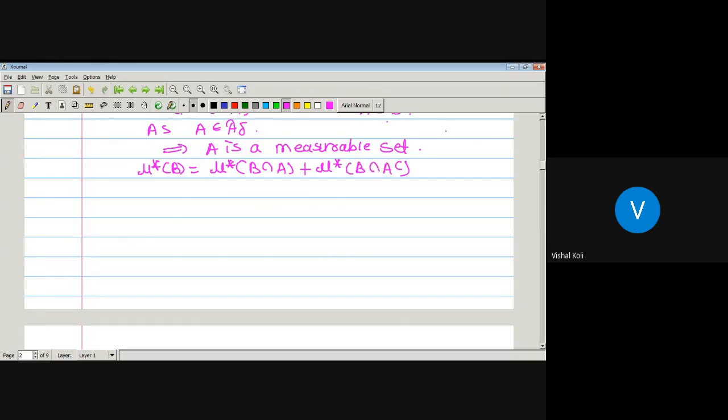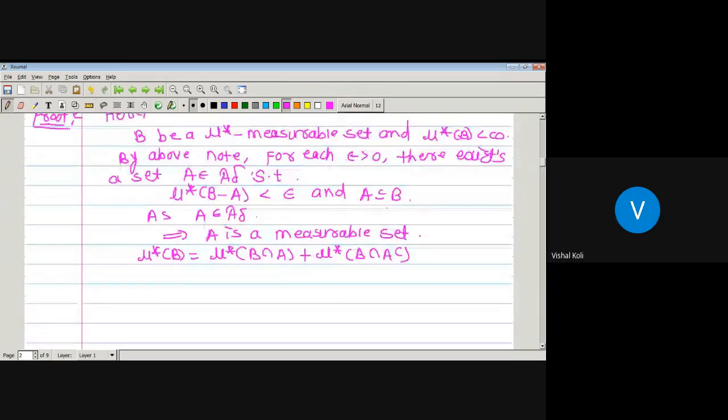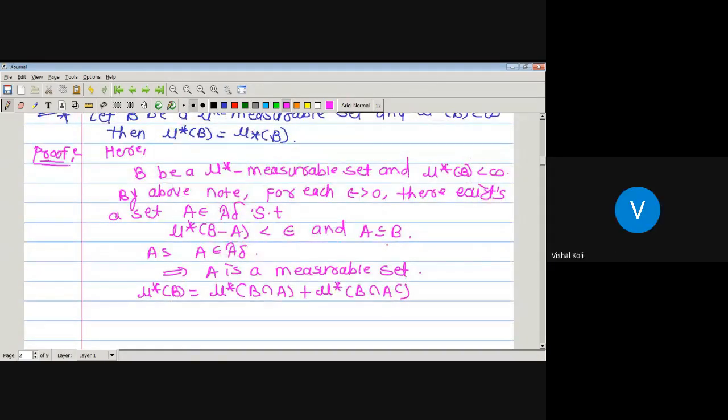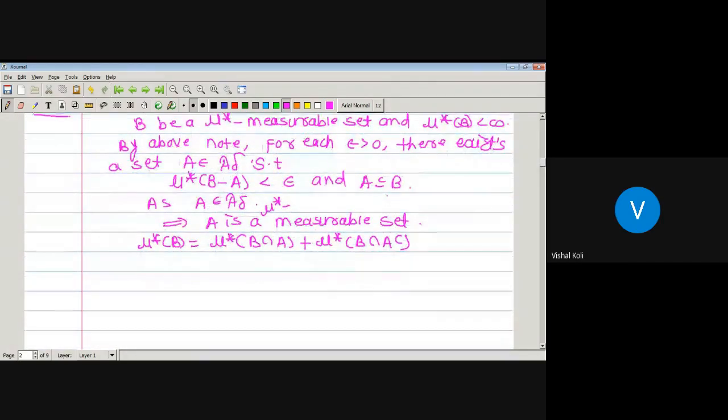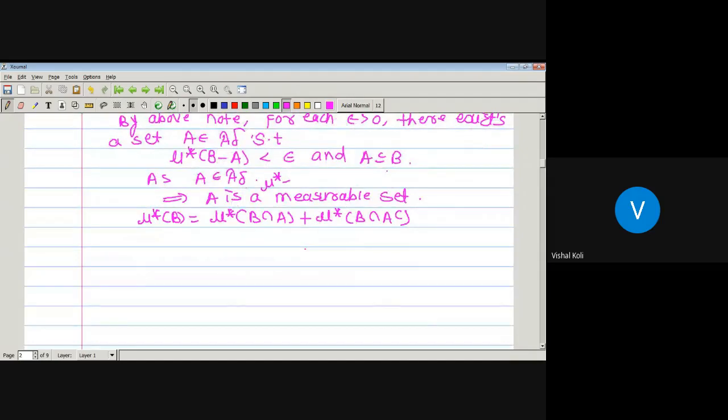But already we have outer measure of... Hello, sir. B minus A is nothing but... Hello. Yes, A is a mu star measurable set, right? A mu star measurable set, right? Is it a measurable set? It just needs to be mu star measurable, right? Take mu star measurable or measurable, when A is a member of curly A, both concepts are the same, right, mu star and mu. Yes, sir.